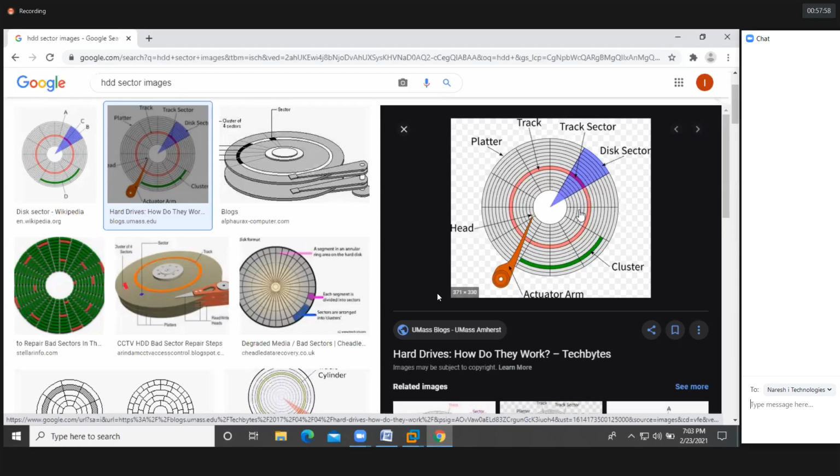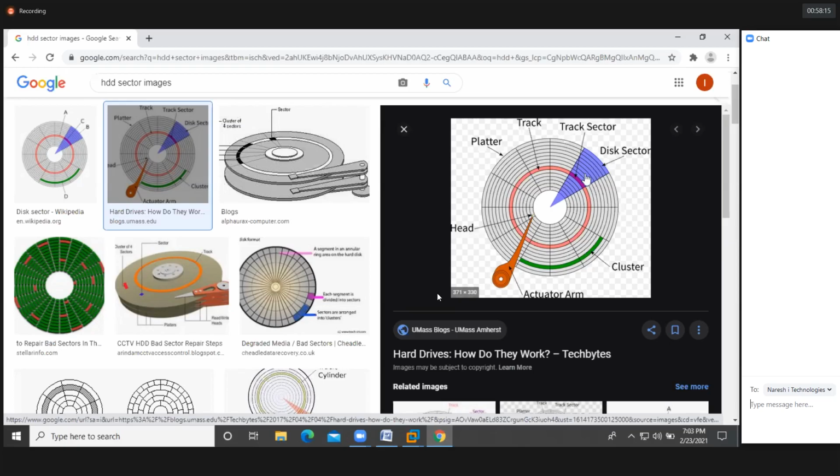In total we'll have a number of sectors here. How are you going to store the data? Sector wise and cluster wise. We'll have these tracks, and the space in between the tracks is called a cluster. We are going to store the data cluster wise, sector wise.